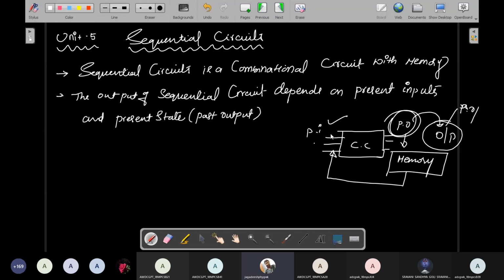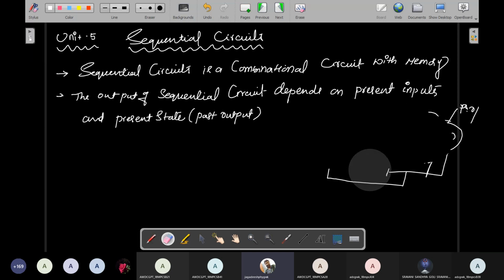Understand what I am saying: the output of a sequential circuit depends upon the present input as well as the past output. In a combinational circuit this is a present output, but in a sequential circuit this present output behaves like a past output. The output of the entire sequential circuit depends upon the present input as well as the past output. That is the theory. You can understand the logic point, and then the total theory.